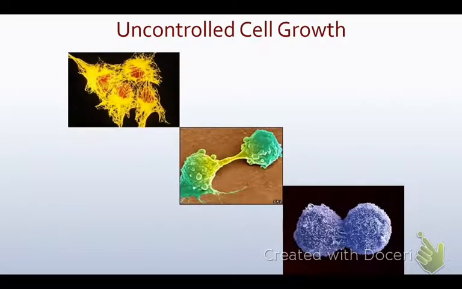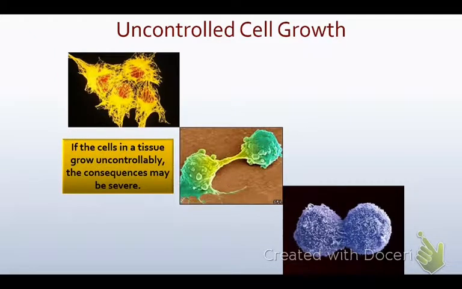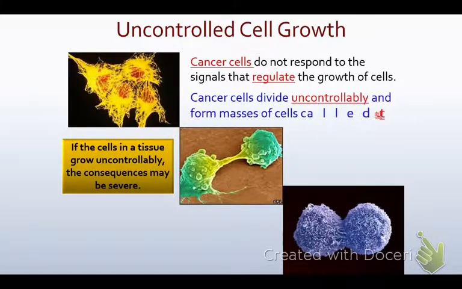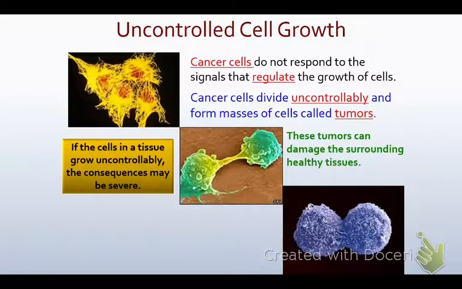So what happens when we see uncontrolled cell growth? If the cells in a tissue grow uncontrollably, the consequences can be very severe. For example, cancer cells do not respond to the signals that regulate the growth of cells. Cancer cells divide uncontrollably and form masses of cells called tumors. These tumors can damage the surrounding healthy tissues by stealing nutrients or water or whatever. The tumor will keep growing and take away from all the healthy tissues that your body needs to function.